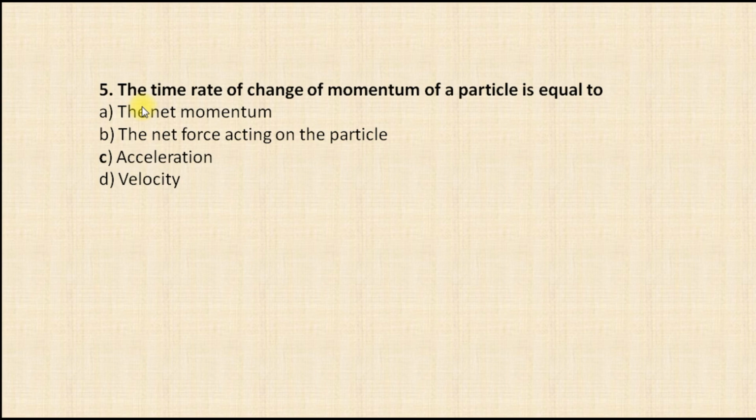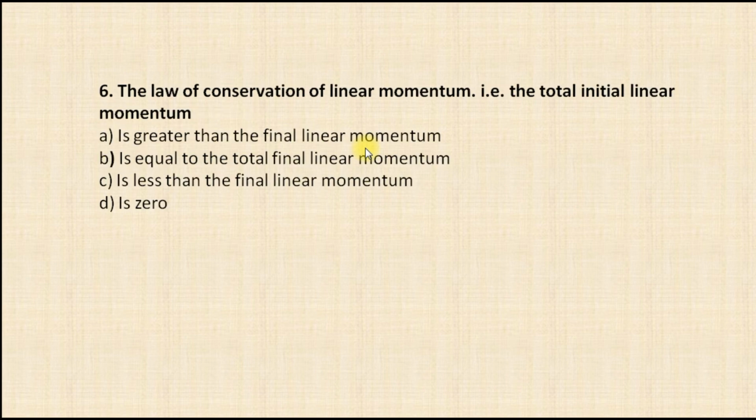Right. And now let's come to the next question. The time rate of change of momentum of a particle is equal to, according to Newton's second law, the net force acting on the particle. The law of conservation of linear momentum says that the total initial momentum is equal to the total final linear momentum.